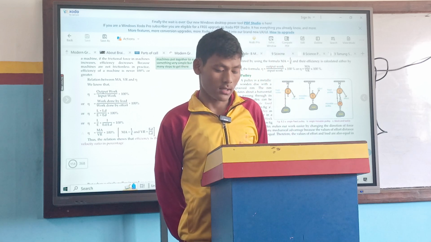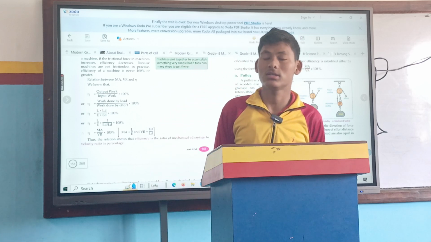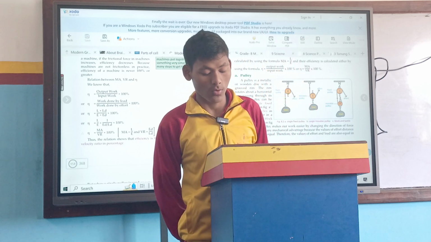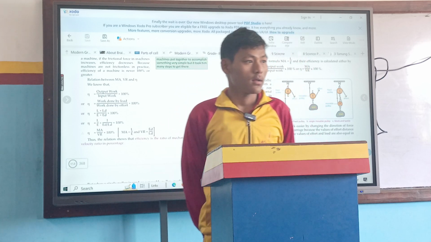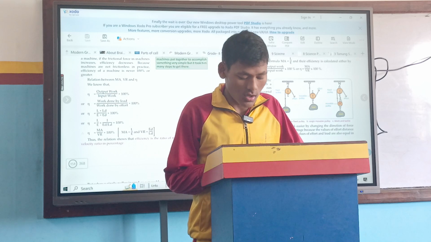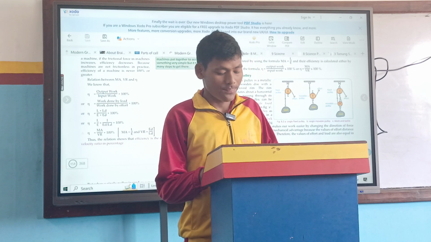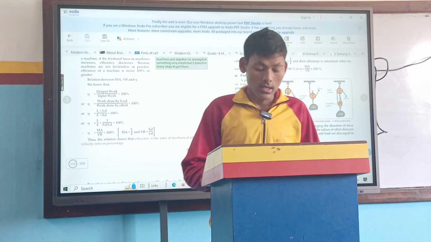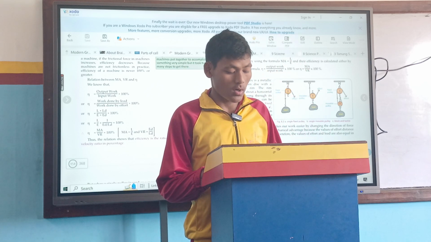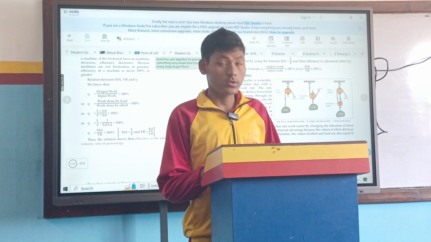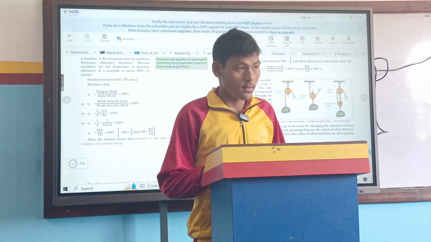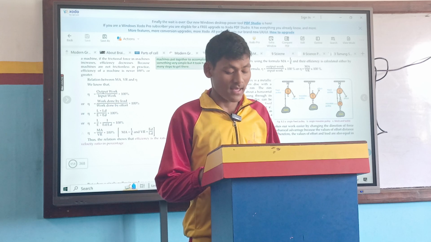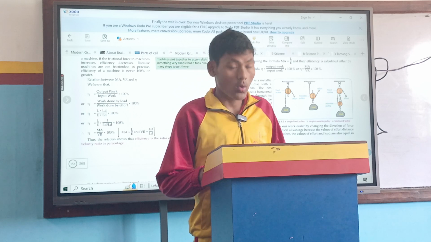The tools or simple devices which are used to make our work easier, faster, and more convenient are called simple machines. Some purposes of using simple machines are to make our work easier in the following ways. They help us to multiply force. They help to change the direction of the force, and they help to do work safely.